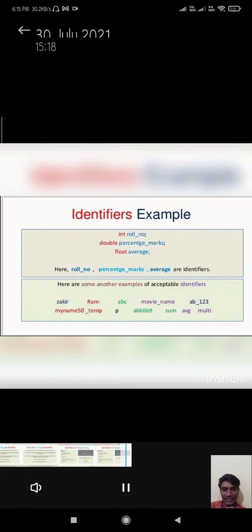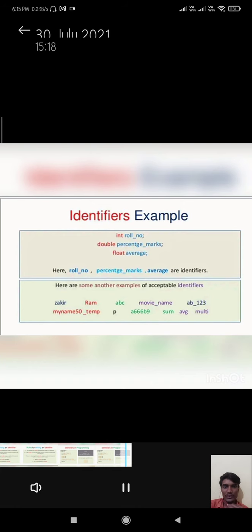Here are some other examples of acceptable identifiers: Zakir, Ram, ABC, movie_name, AB123, my_name, temperature, B, A666, B9, sum, average. So these are the identifiers in the C language. And this is also another example of identifiers which we can see in the C language.